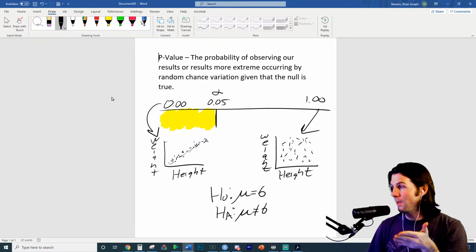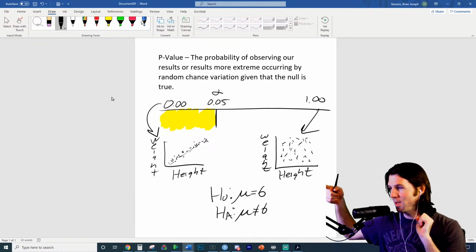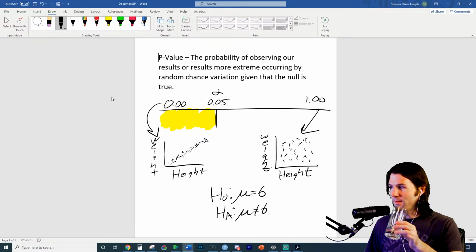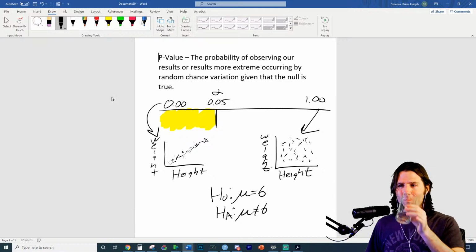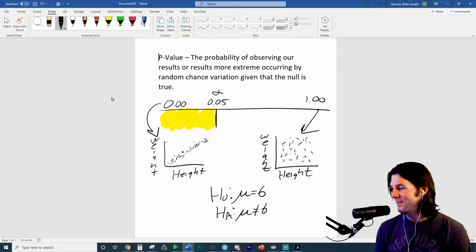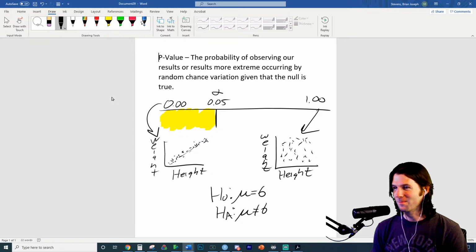So you have to think, what would be a likely result given the null is true? What result, or result just as extreme, would be very likely given the null is true? Look at the null hypothesis and think, if that's true, what would I expect to see? If Brian runs his miles in 6 minutes, what would lead to a high p-value? Something very likely to see given the null is true. What would I run my miles in? No one knows? I might have to answer it.